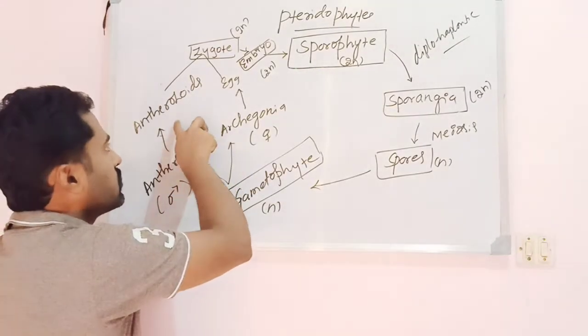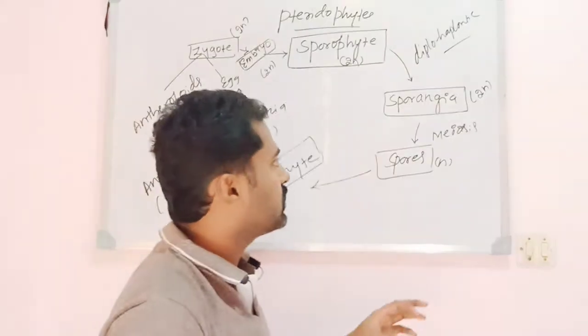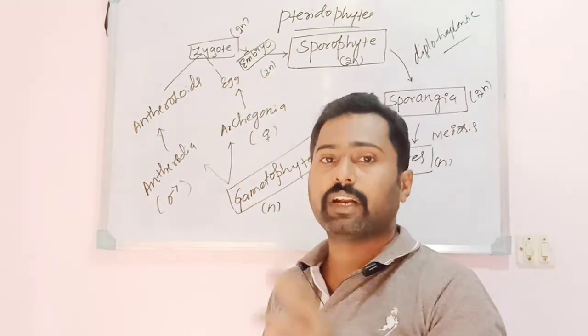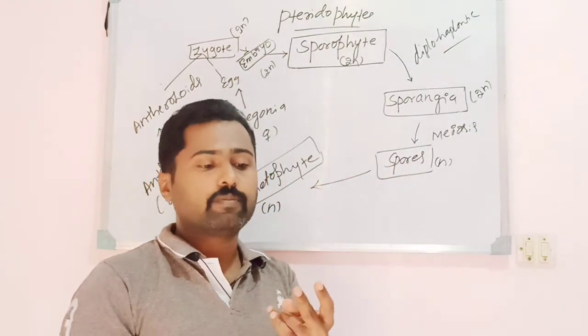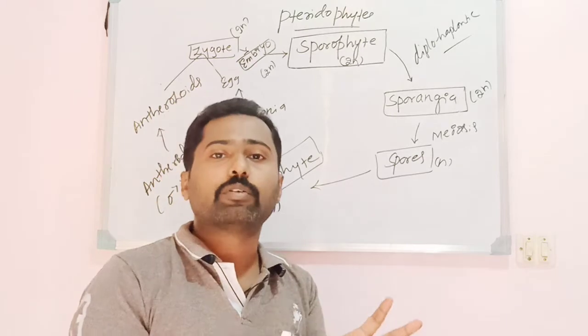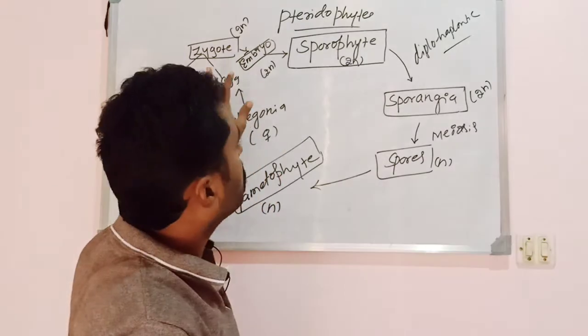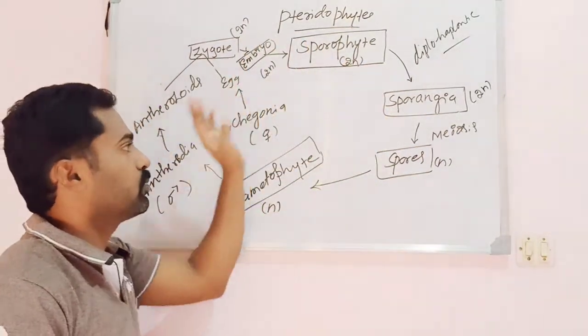From here everything is the same: antheridia, archegonia, antherozoids, egg, zygote, embryo. Everything is the same, but the only difference is 2 kinds of sporangia, 2 kinds of spores and 2 kinds of gametophyte: male gametophyte and female gametophyte, which are separate. Okay, so that is in the case of heterosporous pteridophytes, but this is the life cycle of homosporous pteridophytes.